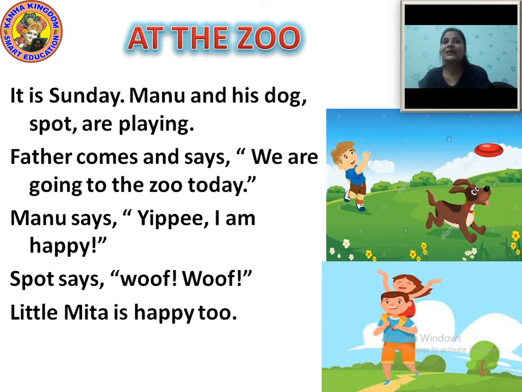Manu says, yippee, I am happy. Manu was so happy that he was expressing his happiness by saying yippee. If we are happy, then we also say yahoo, yippee, like this, right? So Manu also says, yippee, I am happy, because Manu was very happy after listening that he is going to the zoo.